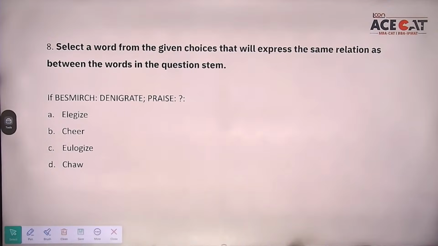Students, besmirch and denigrate. Okay, these two are one and the same. और इन दोनों का मतलब होता है denigrate करना, degrade करना, spoil करना. So besmirch and denigrate, the meanings are one and the same and these two words are synonyms. जबकि praise का मतलब है तारीफ करना, तो praise का synonym कौन सा होगा?